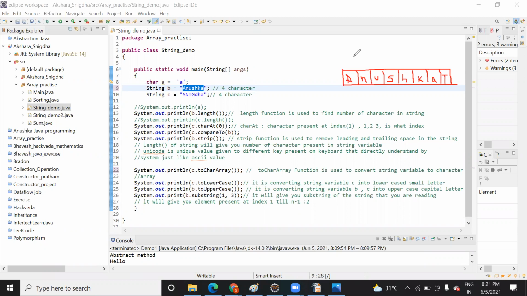So what will be the index here? The index of an element present in a cell always starts from 0. In an array, the index starts from which value? Zero. Correct. So in a string in Java also, the index starts from 0, and the elements are saved like this.